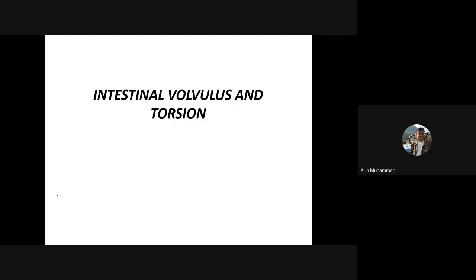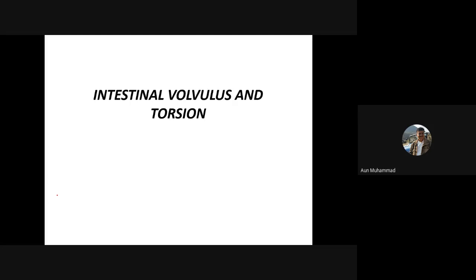Our topic of discussion today is intestinal volvulus and torsion. This condition is less common in small animals, dogs and cats, but just like GDV, it is also a very emergency condition, and if it is not properly or timely treated, it may lead to the death of the animal.